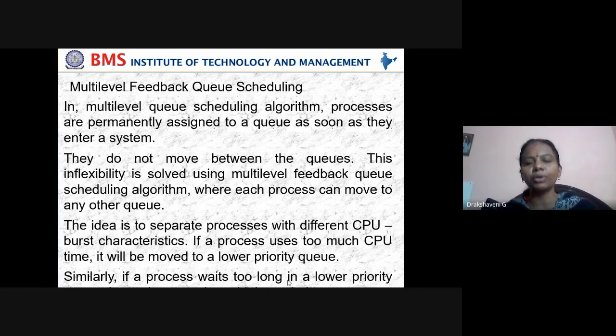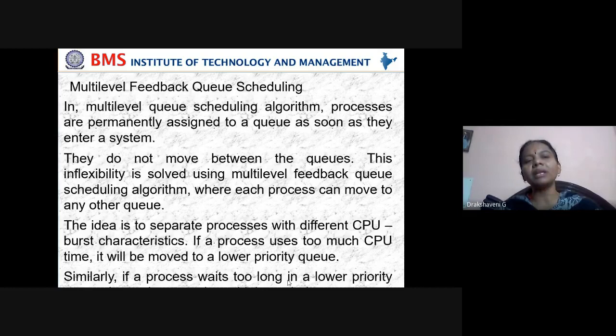Let us take one more thing. The idea of having separate queues is based on burst time characteristics. Suppose there is one process which is taking a long time. In that case, it can be given to a lower queue. Or suppose one process is waiting because it is in a lower priority, then that process can be moved to a higher priority. That's what we see here in the last sentence.